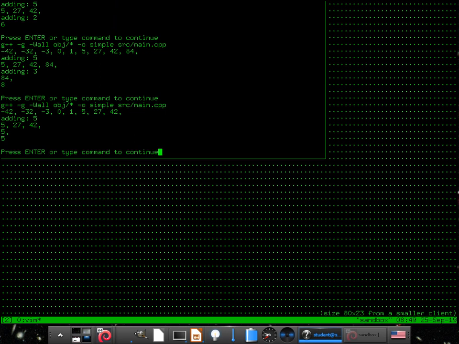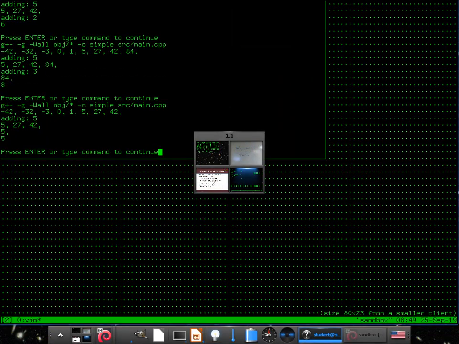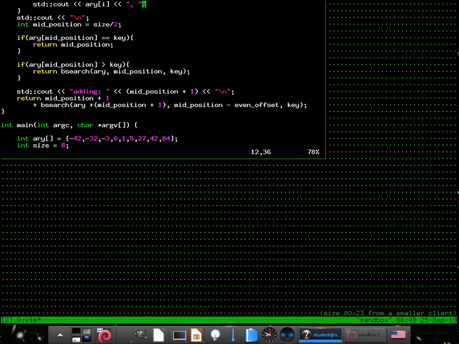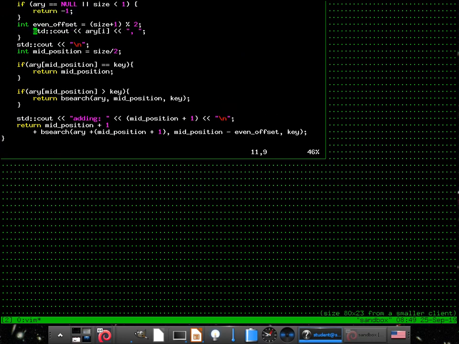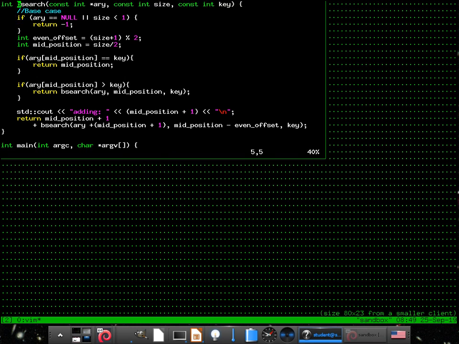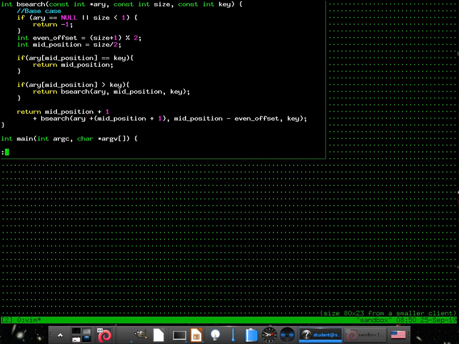All right, how's everyone doing? So that's the recursive version of binary search. We could do the iterative version as well, where you put it inside of a while loop, and you just pick where start and end is, and then you have to manipulate your start and end. You're still going to have to do this even odd trick, by the way. That doesn't go away. It's just written differently. All right. I'm going to go ahead and remove these print statements. Hey, there we go. There's the whole function that we wrote. And we don't need to write this adding thing.